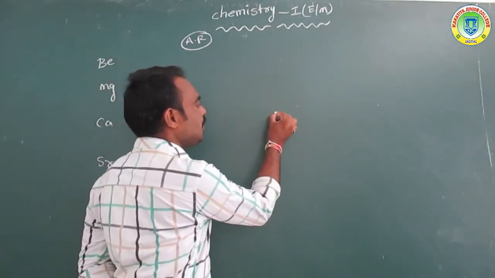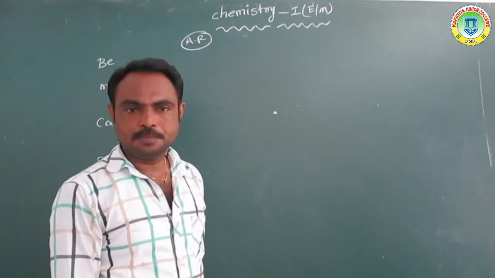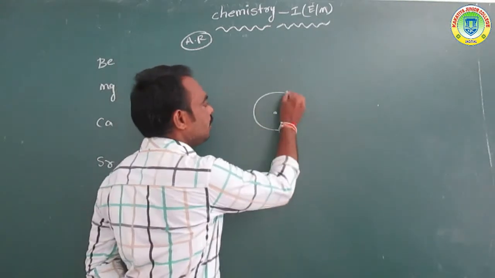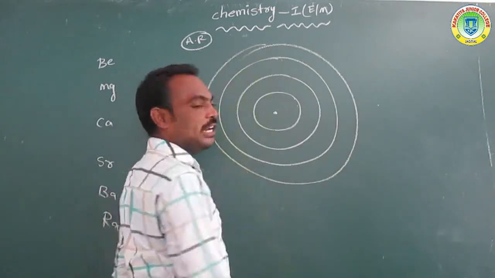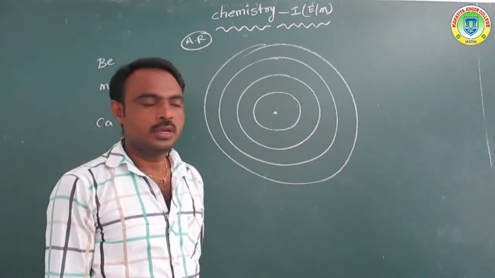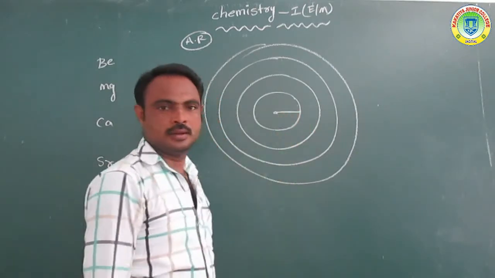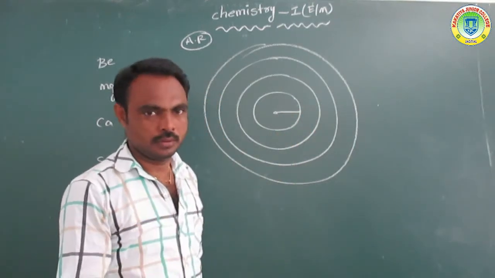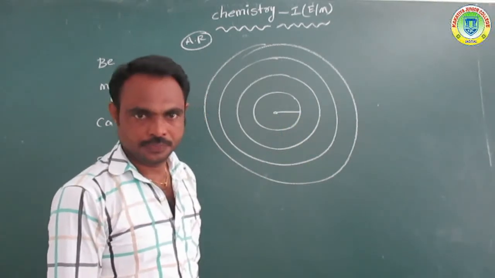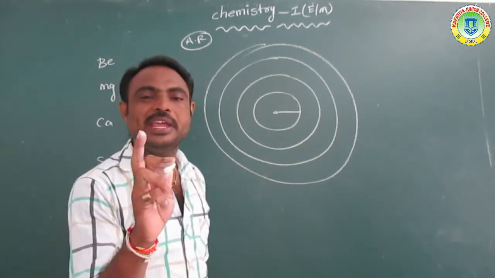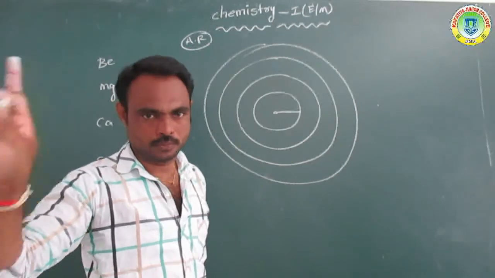Suppose we have taken one atom. This is the center of the atom, and there are different shells. The distance between the center and the outer shell electron is called the atomic radius.